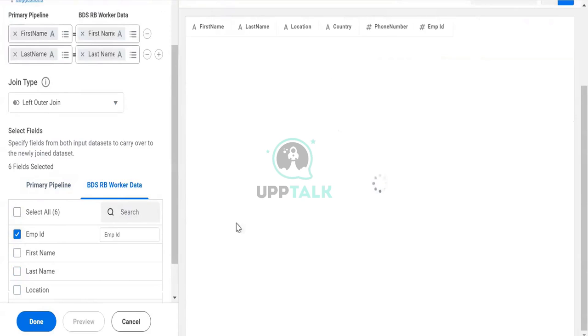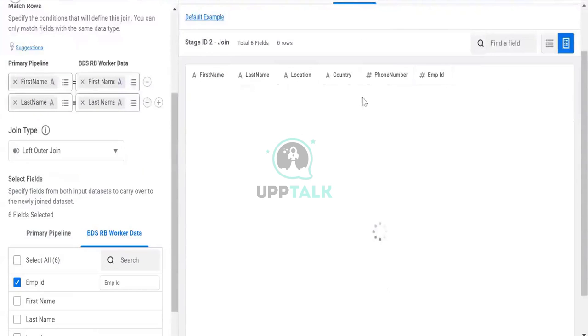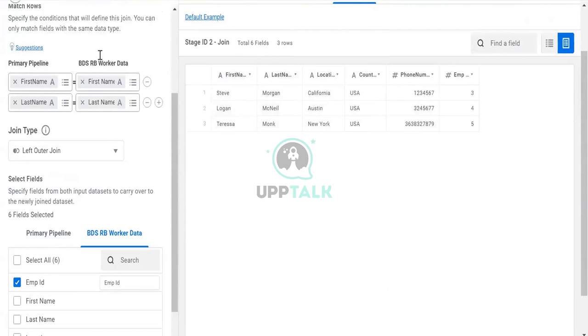If I preview here, you can see the output won't change. It will be the same as it was previously. The 3 rows are only there, but it will increase the accuracy of it. Why? Because let's say there are 2 Terrys. One is Terry Monk and the other is Terry McNeil.